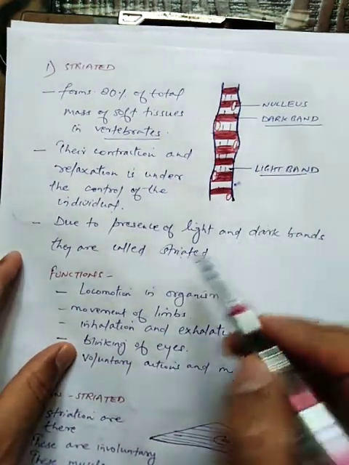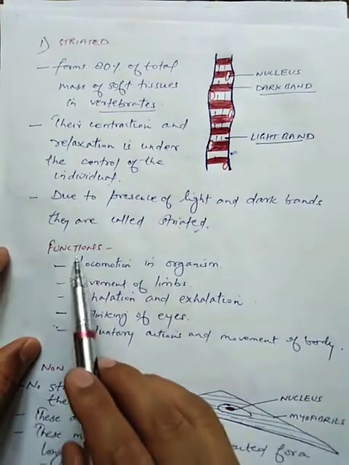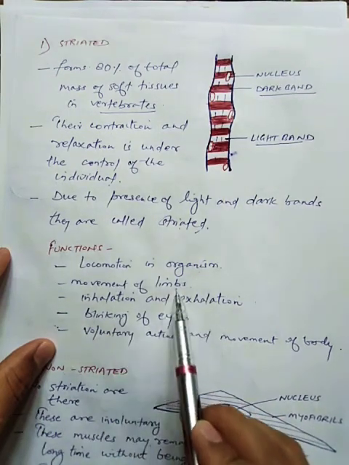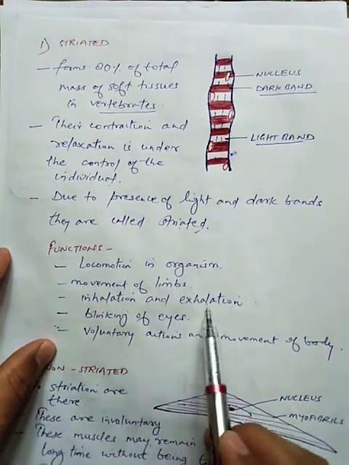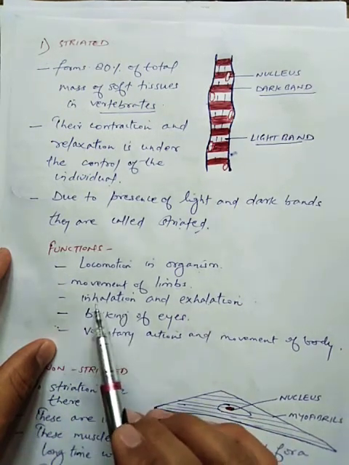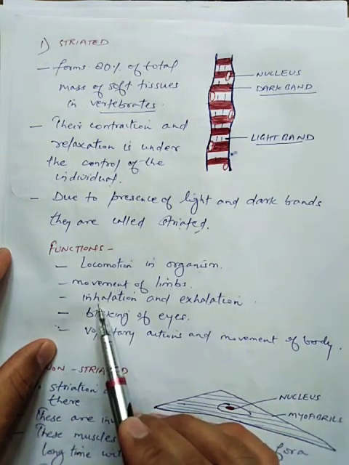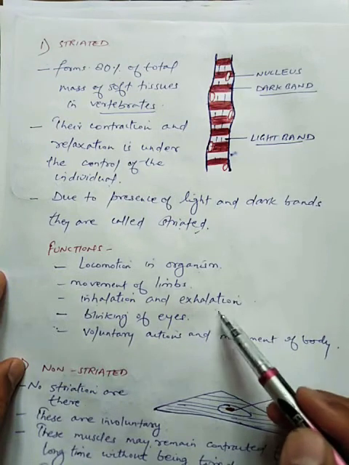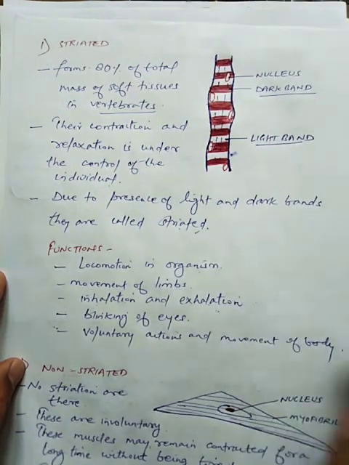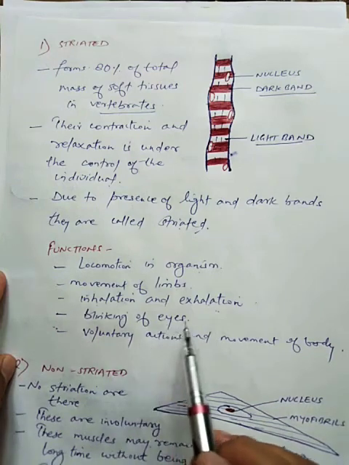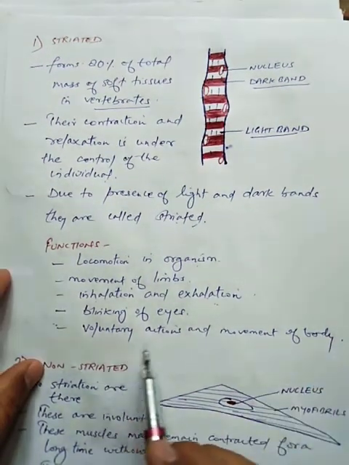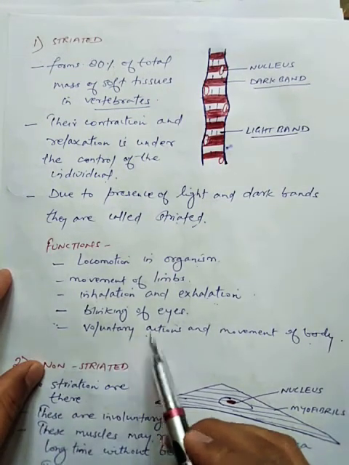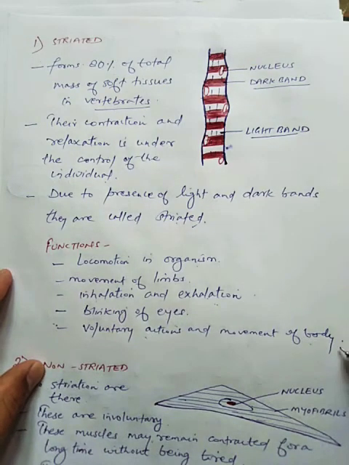Now students, you can see here some functions of these striated muscles: locomotion in organisms, movement of limbs, that is hand and legs, inhalation and exhalation. Inhalation is a process in which we are taking in the air. Exhalation is a process in which we are releasing out the carbon dioxide and water vapor from the body. Blinking of eyes, voluntary actions and movement of body. Whatever actions we are performing by ourselves are also controlled by these striated muscles, and the movement of the body.